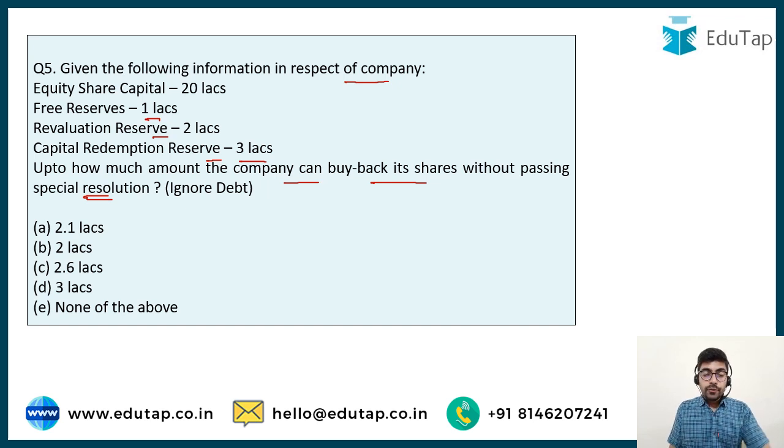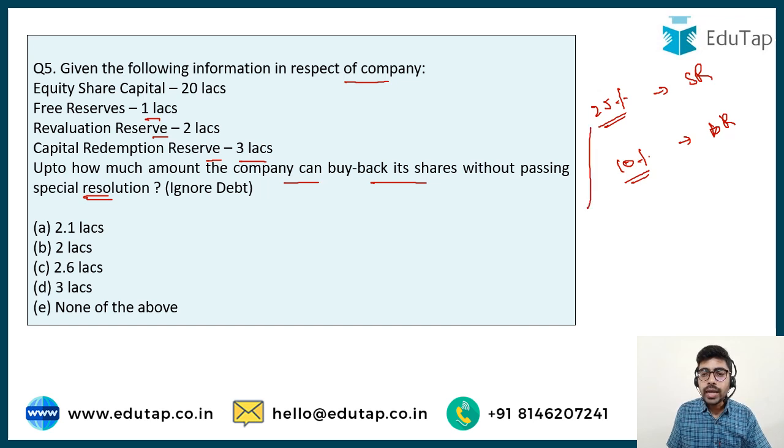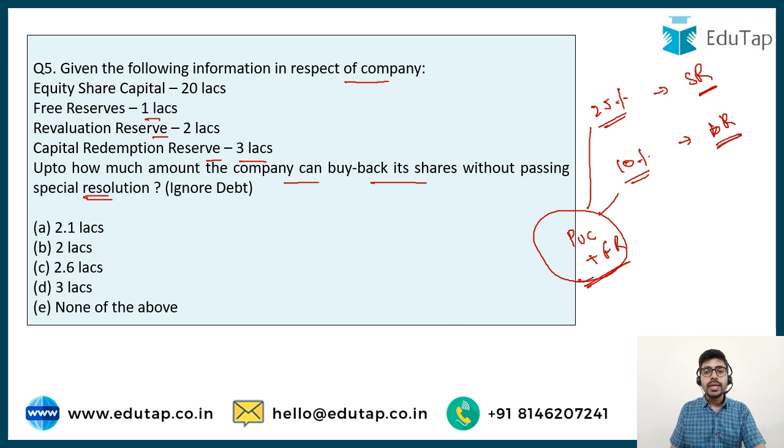So if you have understood the previous question, we have discussed about the company, it can go for 25% buyback by passing special resolution, and the company it can go for only 10% buyback by passing the board resolution only. This 25% and this 10% is of the paid up capital plus free reserves of the company. So if the company is not interested in passing the special resolution, the company is only interested in passing the board resolution, then the amount of buyback it remains limited. So you have to identify how much amount would be permitted to be bought back by the company.